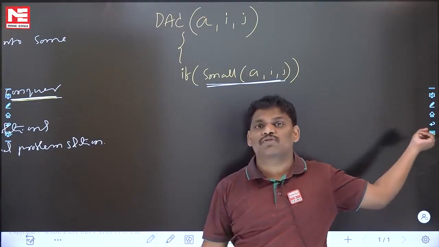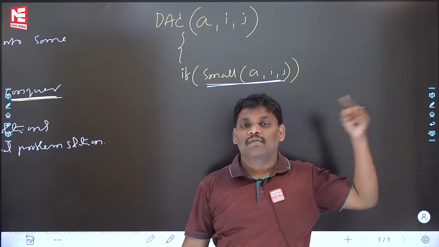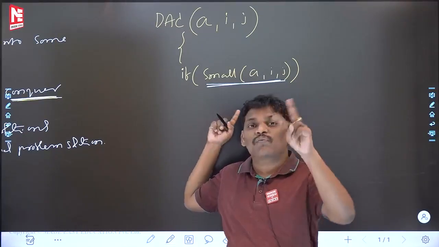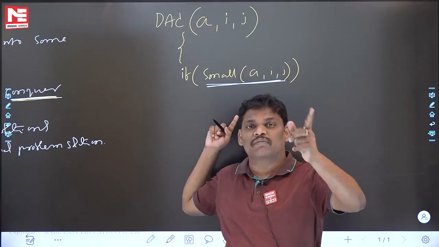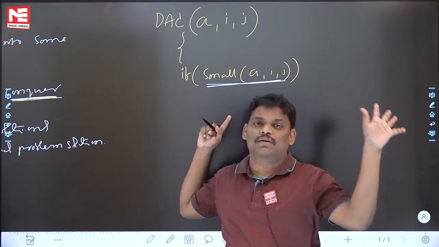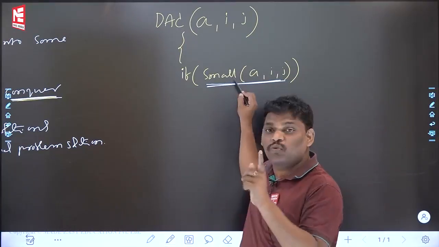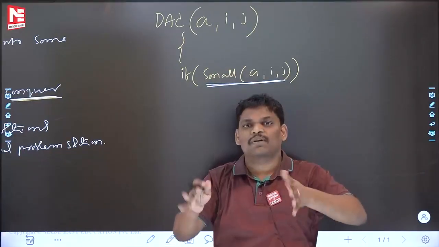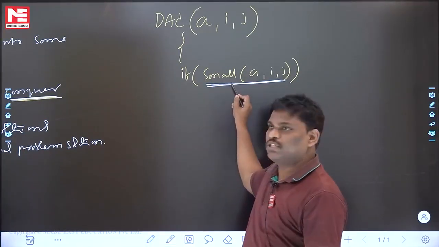I will write the code also within a few minutes. There is one function, small. That small function will decide whether the problem is small or not. If you want that small function's code directly, you can write it here also, but it is better to write in terms of functions. I used one function.